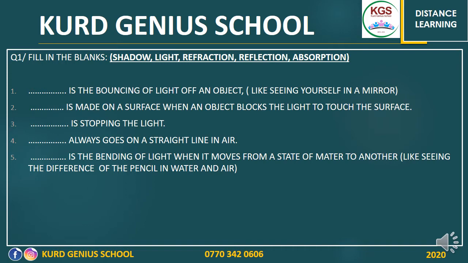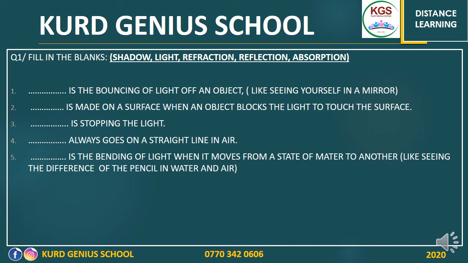Number 1. Blank is the bouncing of light off an object, like seeing yourself in a mirror. Number 2. Blank is made on a surface when an object blocks the light from touching the surface.